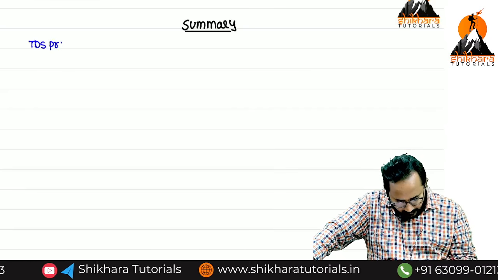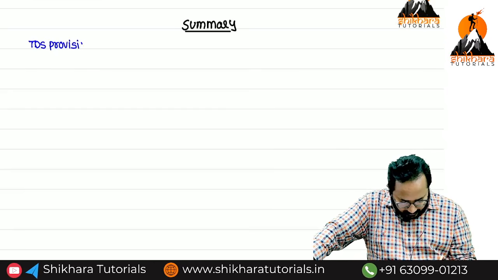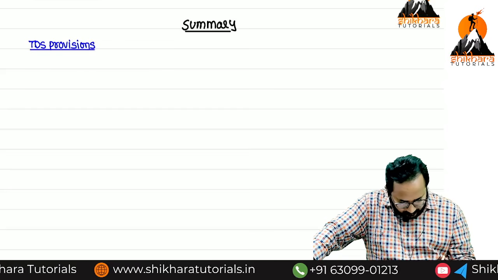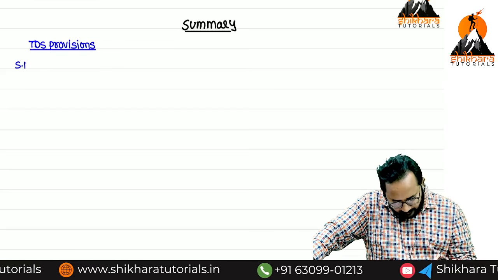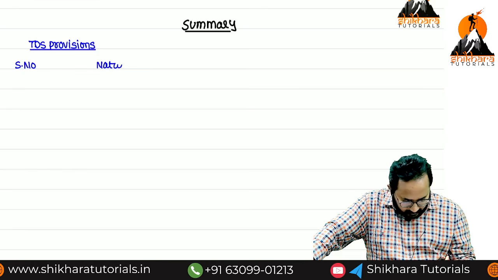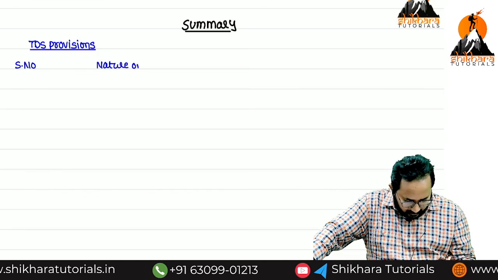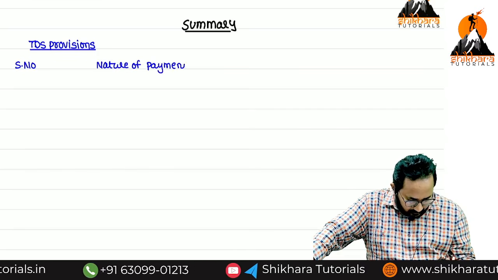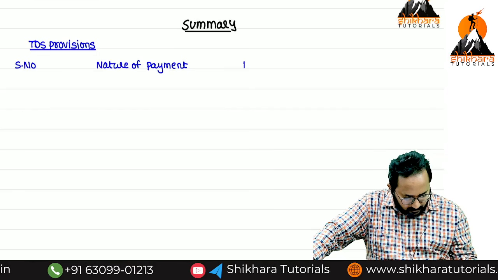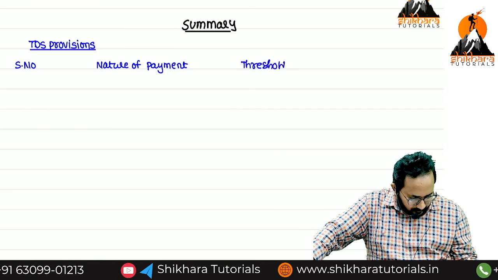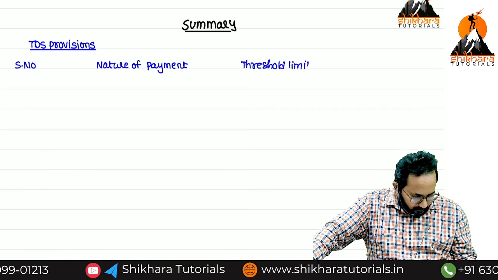While we are writing the TDS provision summary, we'll maintain the headings: first serial number, next nature of payment, third one threshold limit, next one rate of TDS.